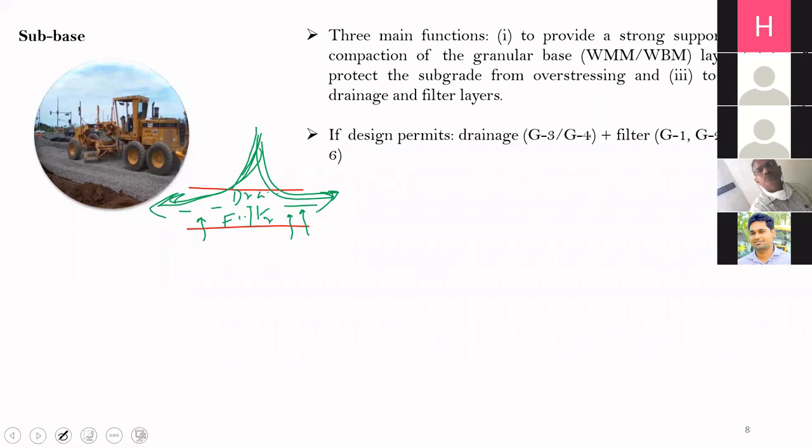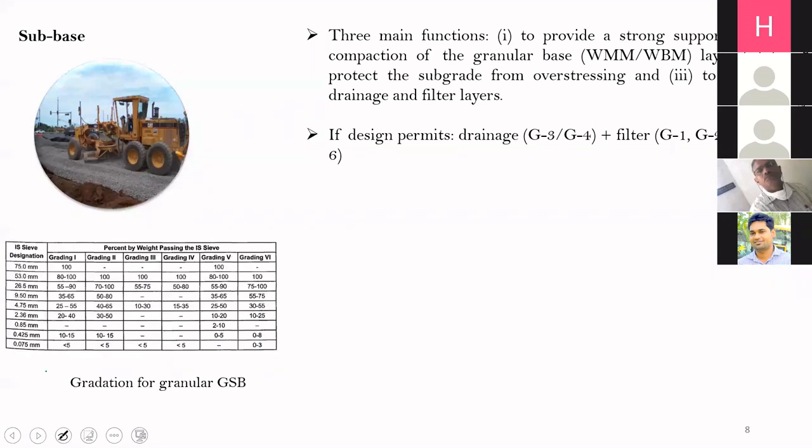Now, if the design is permitting, if there is scope in the design, then I should construct the subbase necessarily in 2 layers. There should be a drainage layer and there should be a filter layer. The gradation of the drainage layer and the filter layer should be taken from the Ministry of Road Transport and Highways guidelines. There are 6 gradations available for subbase, G1 to G6. For the drainage layer, we will take G3 and G4 as the gradation. For the filter layer, we can take G1, G2, G5 and G6.